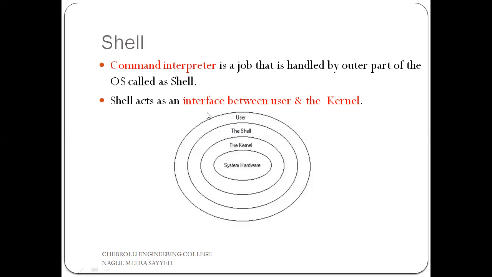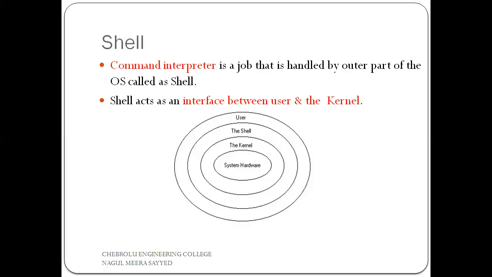What is the general meaning of a command line interpreter? Simply, it takes all the commands from the user and transfers those commands to the kernel, which executes them and generates output. This output is again transferred to the shell. Using the shell, the user can access that output. This is nothing but a command line interpreter. Simply, the shell acts as an interface between the user and the kernel. That is the meaning of shell.